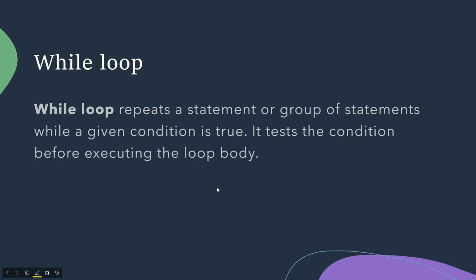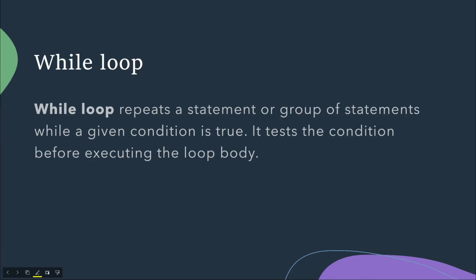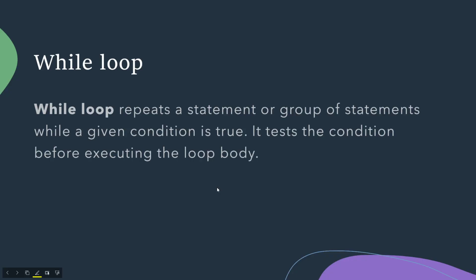If this is true, just execute that code. Because in if we can't execute the code again and again, that's why we use the while loop. Inside the while loop, first it checks the condition, and if it is true, it keeps executing the code inside again and again. And when the given condition gets false, then it stops. Okay, guys. So this was the main thing of the while loop.